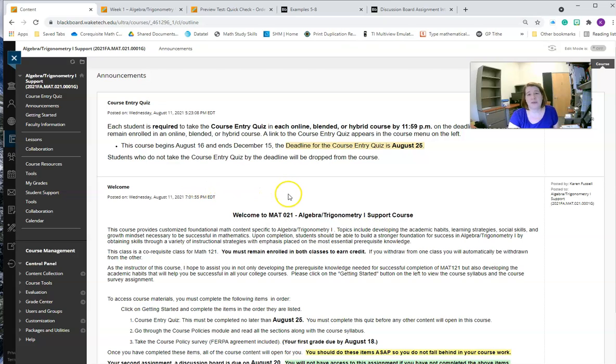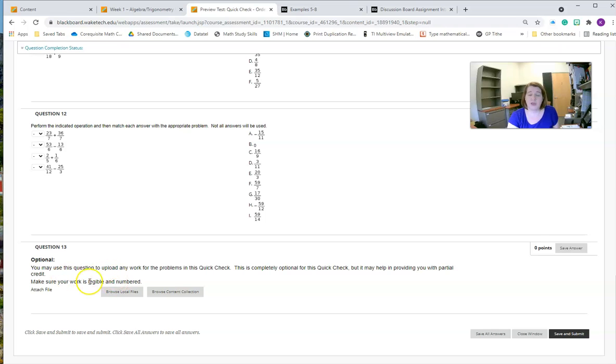Please, if you have a Mac, do not upload any Mac Word files, the Sheets pages, the Pages files, or the .heic. I cannot open them, so you won't get credit for any of those. In most cases, it'll be optional, sometimes required, but you can always upload and you may get some partial credit depending on your work. Okay.